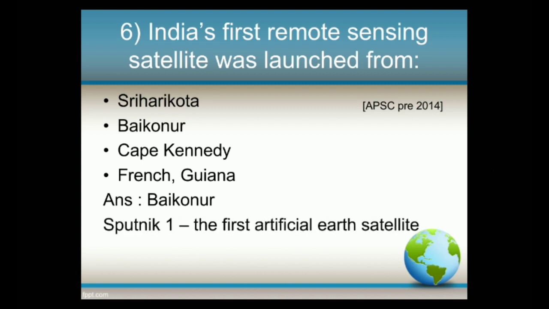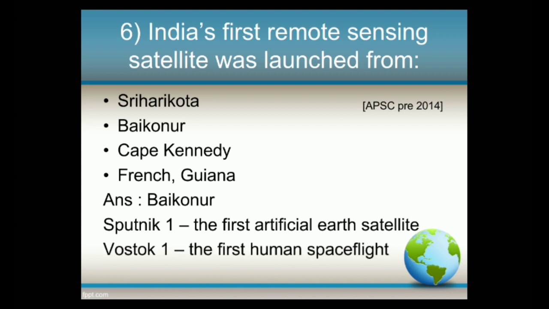Sputnik 1, the first artificial Earth satellite, and Vostok 1, the first human spaceflight, were launched from Baikonur. It is currently managed by Russia. Then Sriharikota is in Andhra Pradesh of India. It houses the famous Satish Dhawan Space Center.